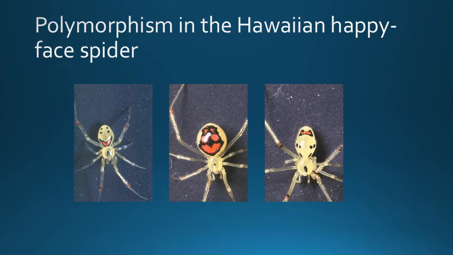This figure illustrates a striking example of polymorphism in the Hawaiian happy face spider. The three individuals shown in this figure are from the same species, but they differ in alleles that affect color and pattern. What is the underlying cause of the polymorphism? At the DNA level, polymorphism may be due to two or more alleles that influence the phenotype of the individual that inherited them. In other words, it is due to genetic variation.